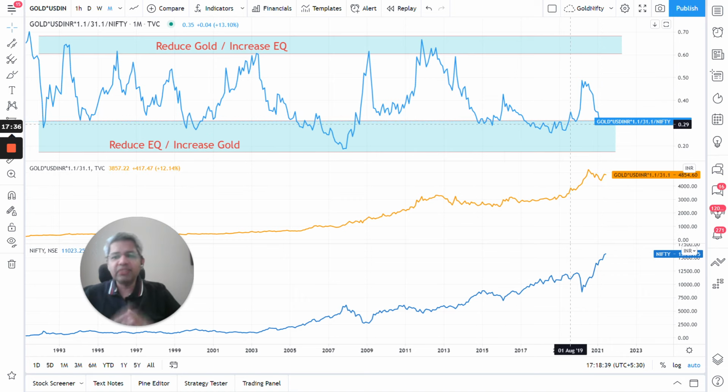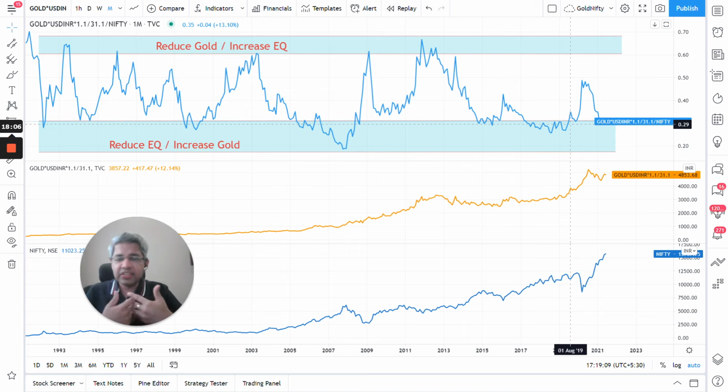So relatively you can say that right now, if you have to allocate between gold and equity, I would allocate more to gold than to equity based on this. This could be right or this could be wrong going forward. There is no line in stone written here. But my gut feel is that you will get better returns in gold right now going forward many years than equity. That is my gut feel, and I am allocating accordingly.